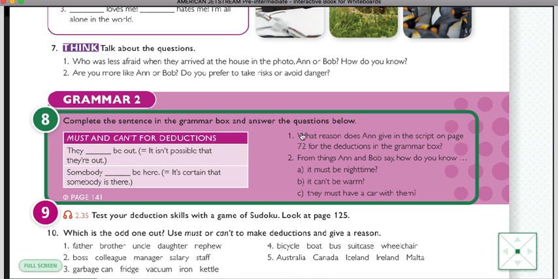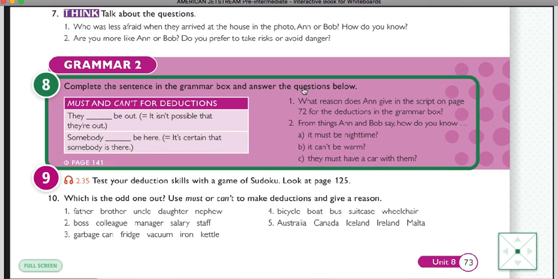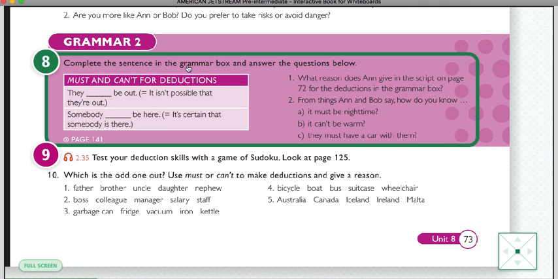Okay, here we have two questions, so we are going to try to answer them individually. Look at this, complete the sentences, and answer the questions below. So remember, deductions, deducciones, como tratar de suponer algo, darlo por hecho, casi casi.